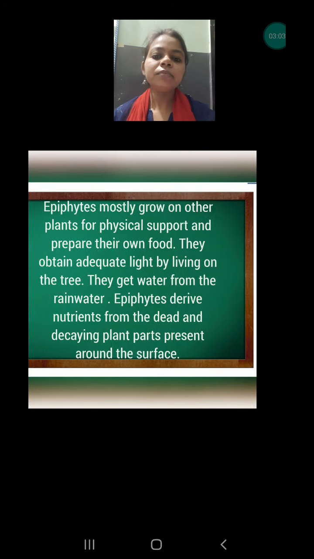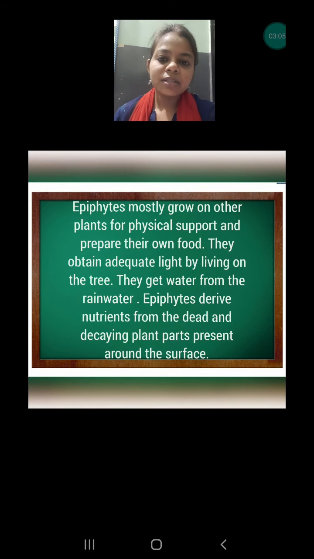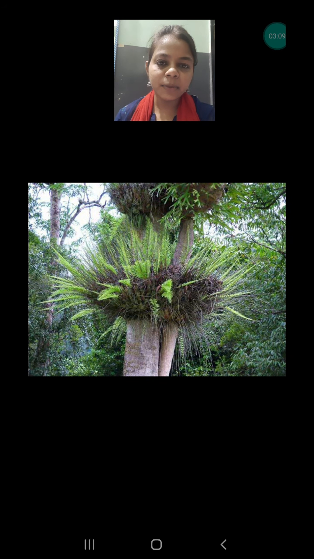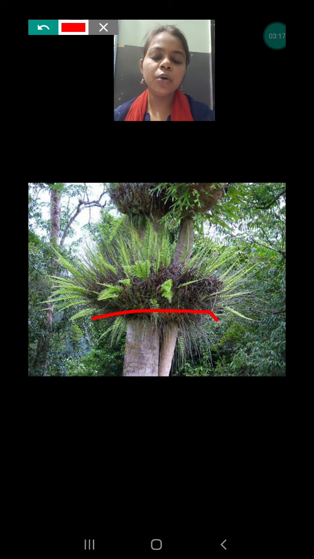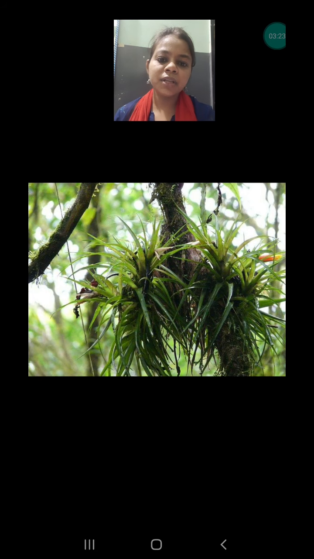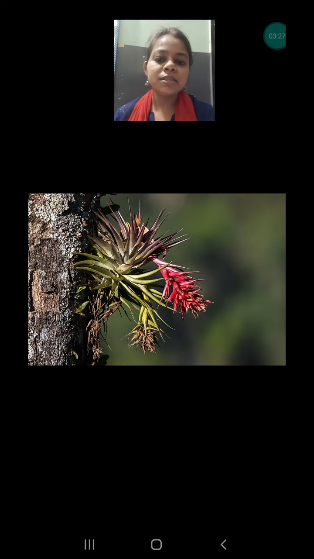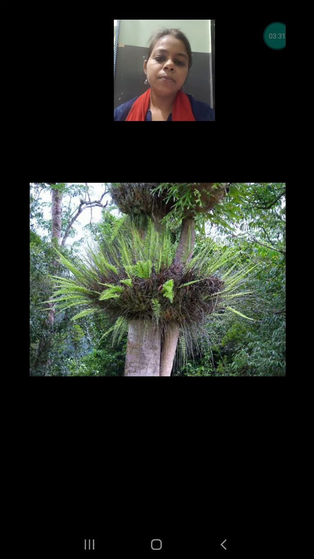Next, we are going to discuss epiphytes. First of all, have a look at some of the plants. These plants are not fixed into the soil. As you can see, these plants are growing and taking the support of another tree. On the tree these plants are growing. If we see another example, this is another example of an epiphyte which is not fixed into the ground. This is also an epiphyte which is growing on one of the stems of the tree.